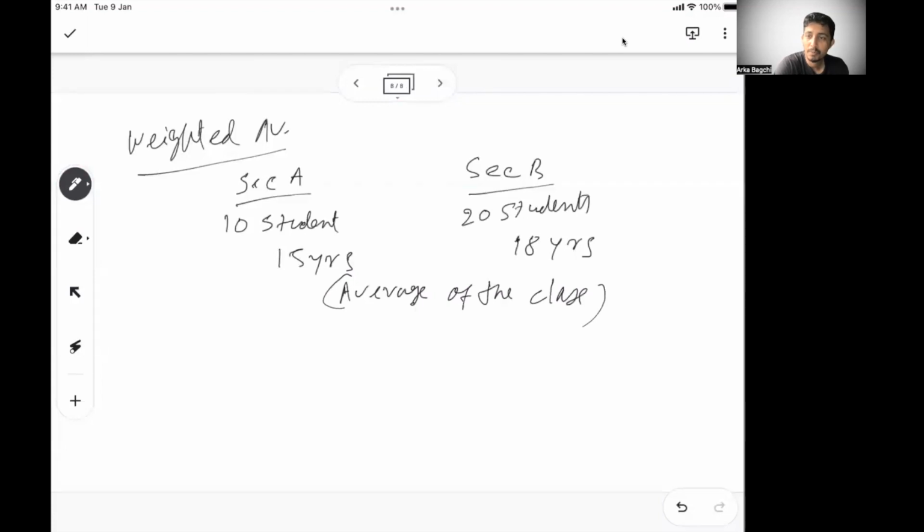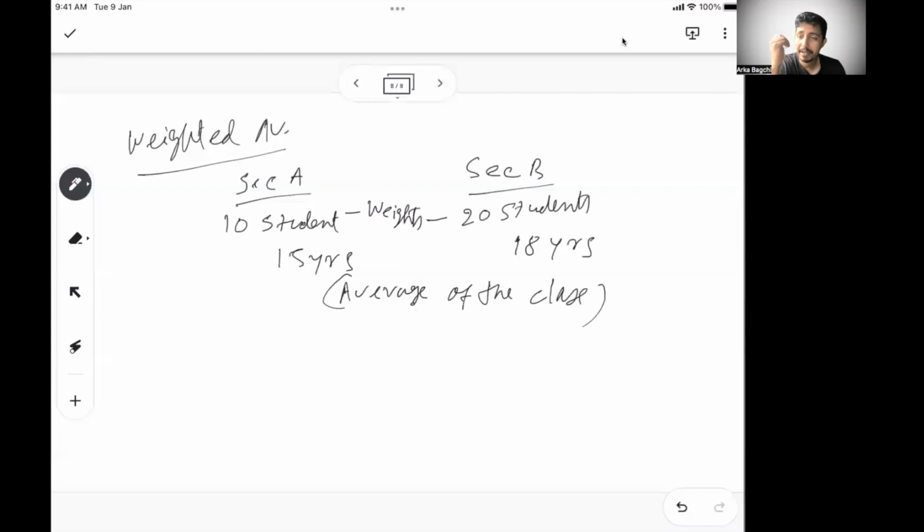So there are two components to it. Section A has a number of students and the average. Section B has a number of students and the average. These are called weights. Weights means these are the numbers, these are the n's. Remember the formula of average, total by the n, or number of occurrences, number of instances.